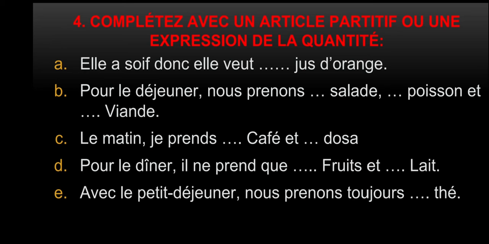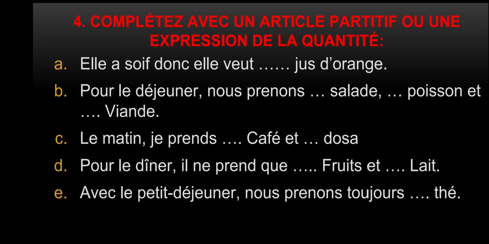So the first sentence: elle a soif, donc elle veut dash jus d'orange. Elle a soif is an expression with the verb avoir. She is thirsty. In English we use the verb être, to be: she is thirsty, I feel thirsty.